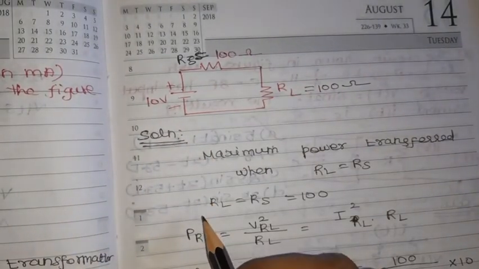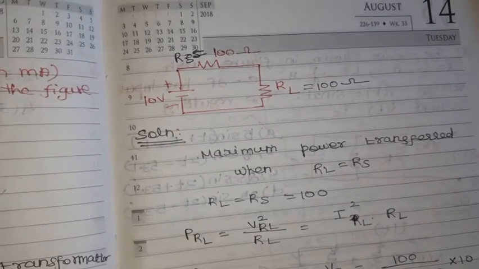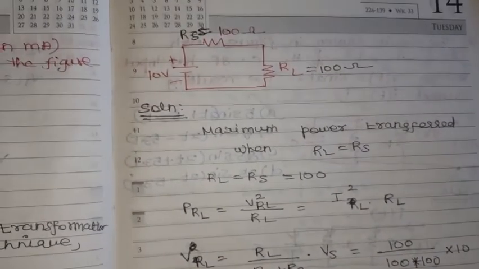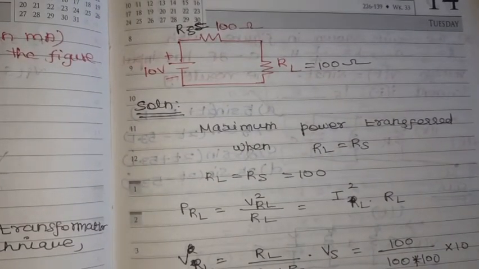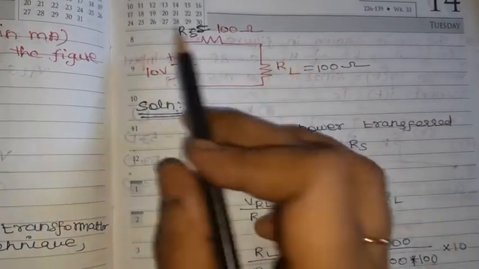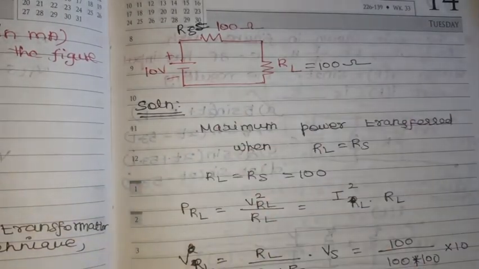We are going to identify the RL value. Maximum power will be transferred when RL is equal to RS. When the load resistance equals the source resistance, the maximum power is transferred through the network.